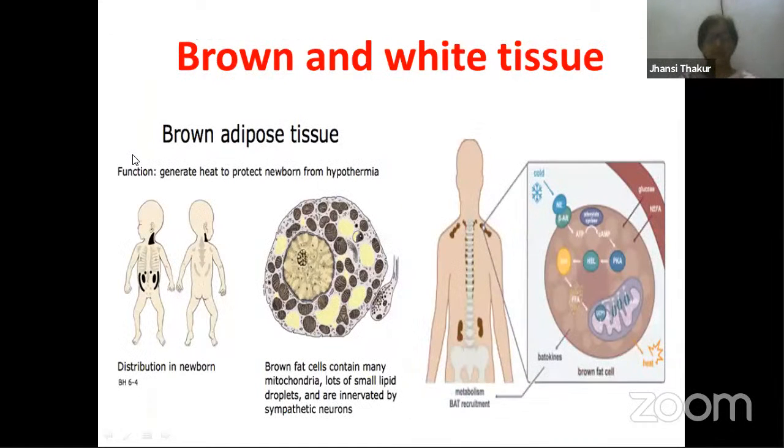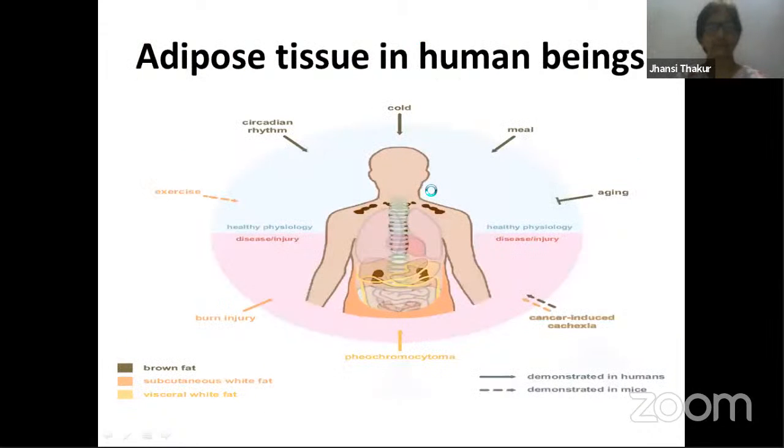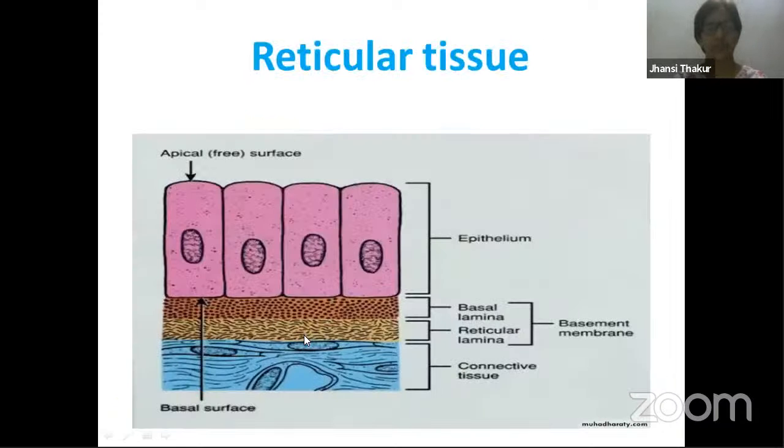Let's look at the location where it is generally found. Here you find brown adipose tissue in children, how it is spread out, and in the case of human beings it is like this, being spread out. Brown adipose tissue, multilocular, you can find them in many places. Now, where adipose tissue is generally located in human beings, this slide shows all those places where adipose tissue is spread out, right?